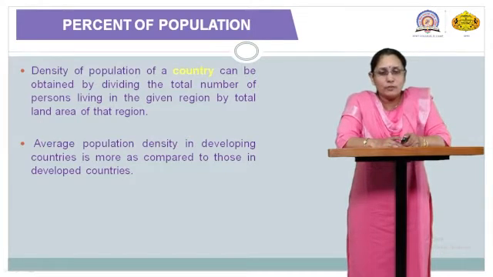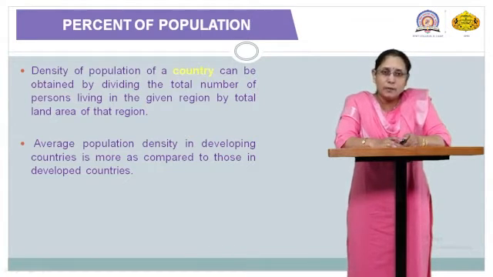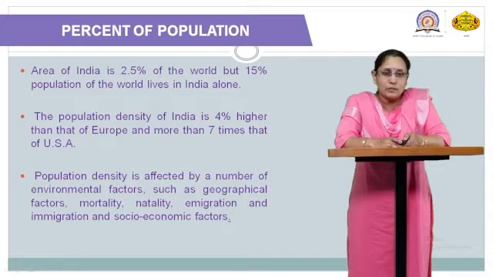Then, average population densities in developing countries are higher as compared to those in developed countries. This is one of the characteristic features we can see today. If you analyze the average population, it has been observed that the average population density of developing countries is more than that of developed countries. Developed countries show lower population density as compared to developing countries.